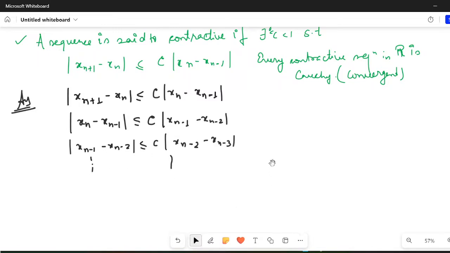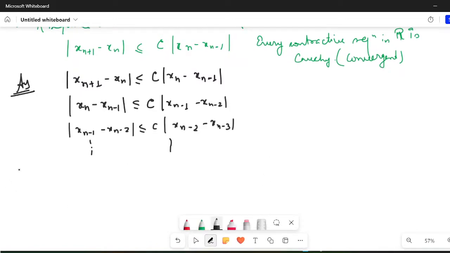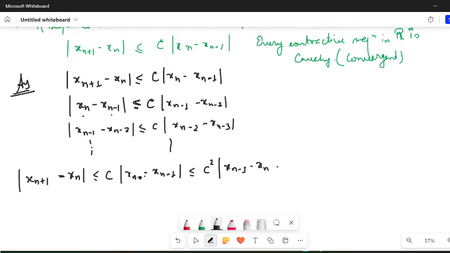So if I want to write it in this fashion, |x_{n+1} − x_n| can be written as ≤ c|x_n − x_{n−1}|, and this will be ≤ c²|x_{n−1} − x_{n−2}|.